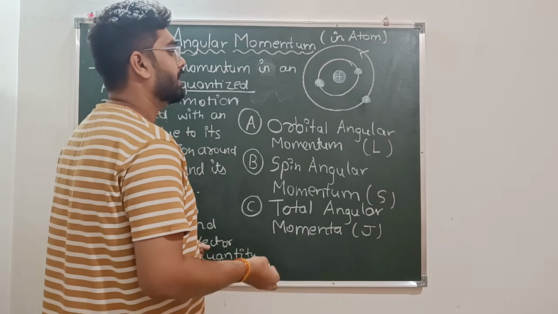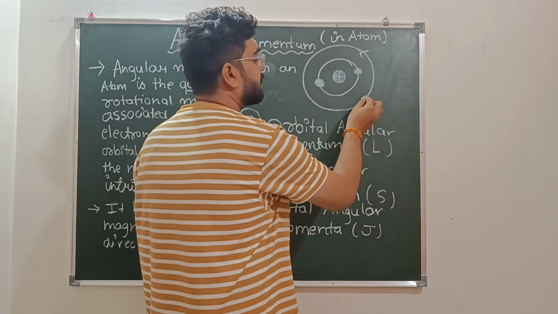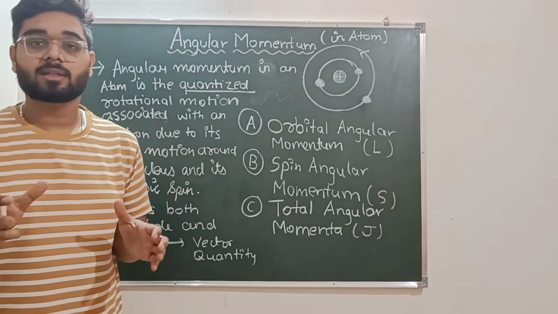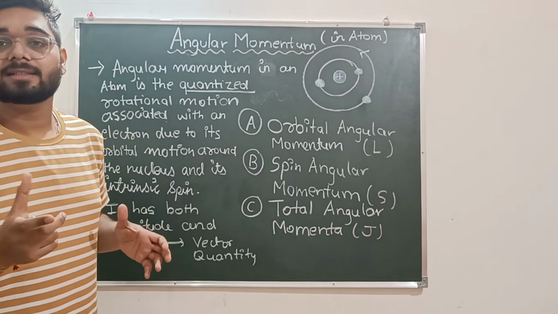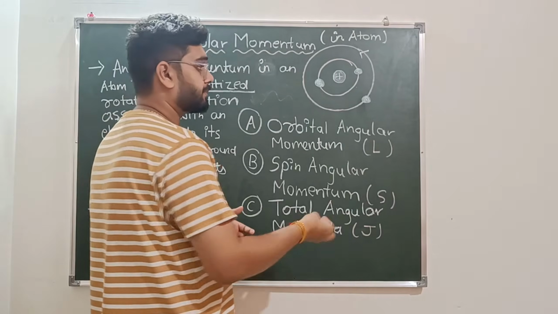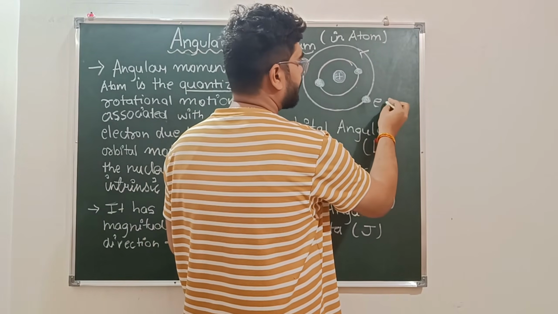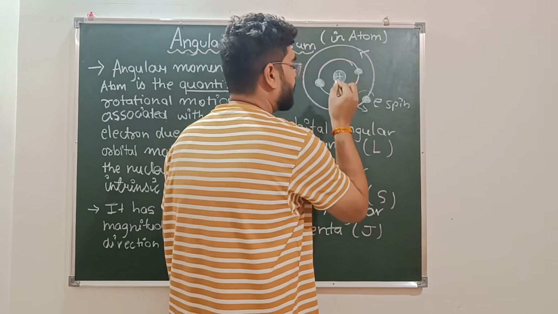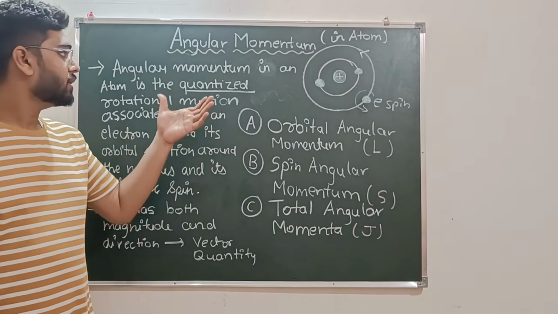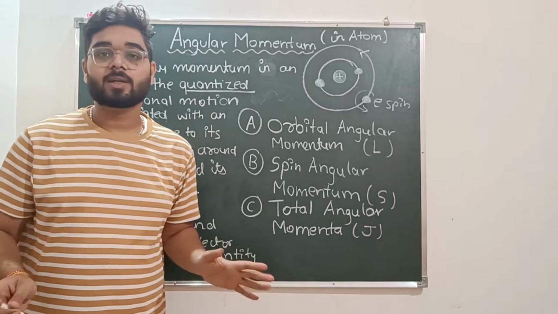So here we have the electron. It also has its intrinsic spin, as the Earth rotates on its axis. We have the electron spinning around its axis. Okay. So this is the main concept, that is angular momentum in atoms.